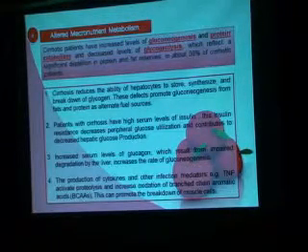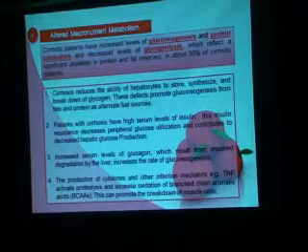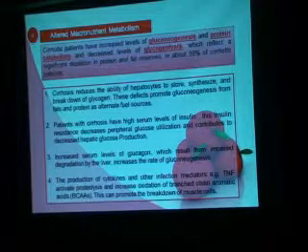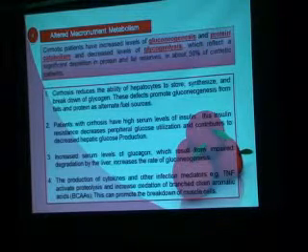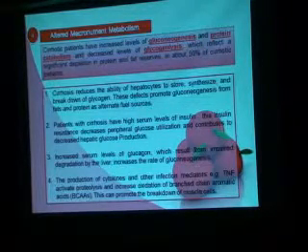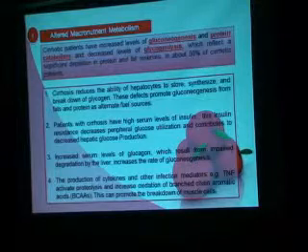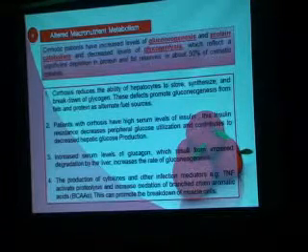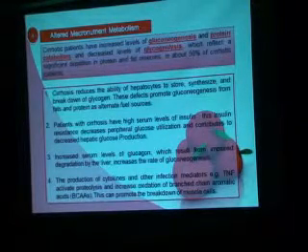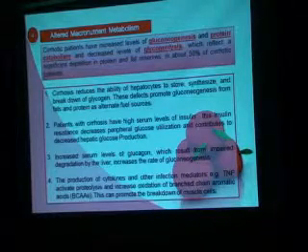Increased serum level of glucagon, which results from impaired degradation of this hormone by the liver, increases the level of gluconeogenesis. The production of cytokines and other inflammatory mediators like tumor necrosis factor activate proteolysis and increase oxidation of the branched chain amino acids. This can promote breakdown of muscle cells.